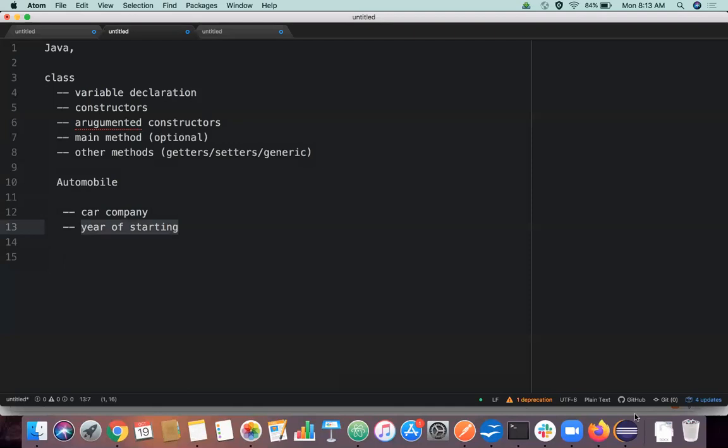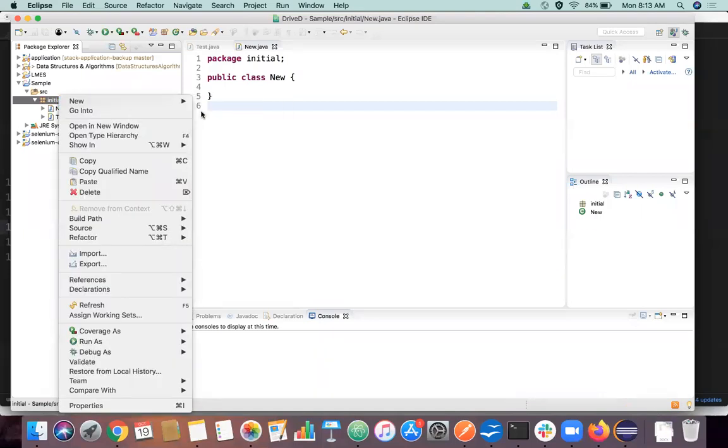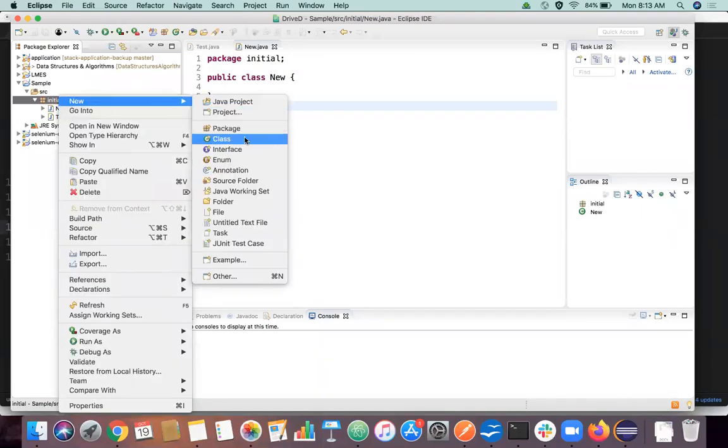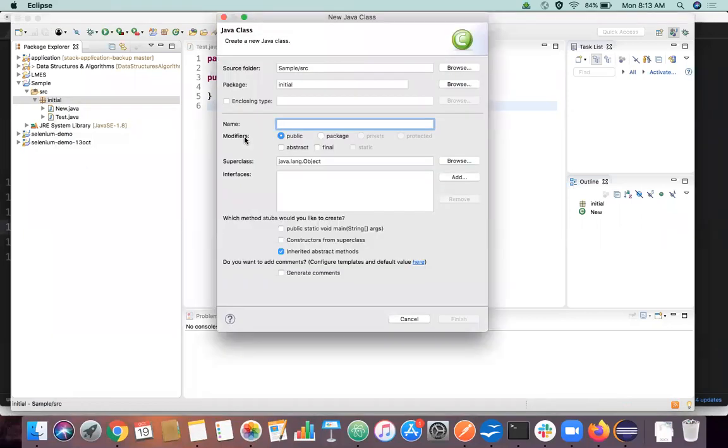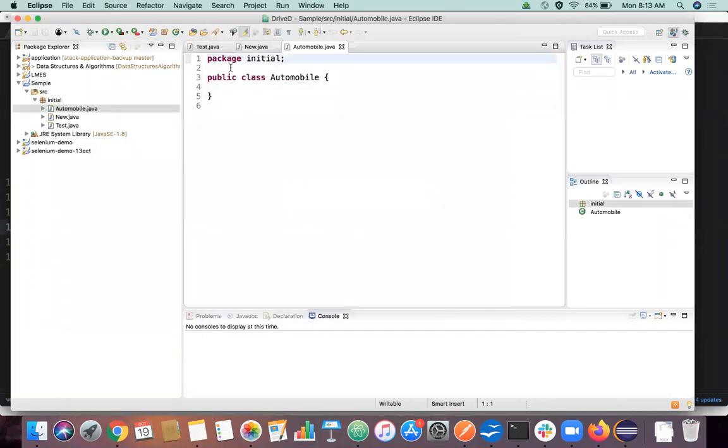I'll just show a practical example. Let's try to create that class itself. How will you create a class? Right click, you say new, and you create the class. You don't have to create a main method now, just leave this for now, and click on finish. As you can see, it has come under this package initial.